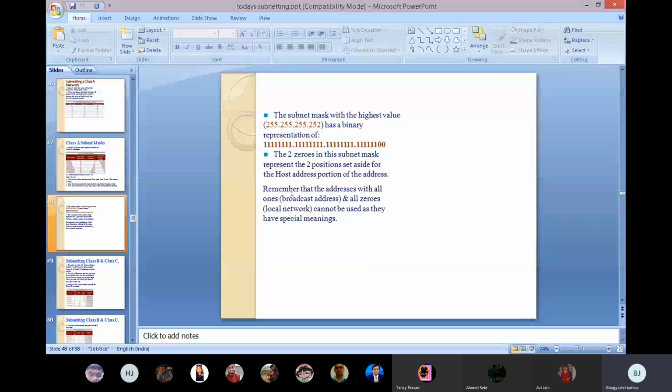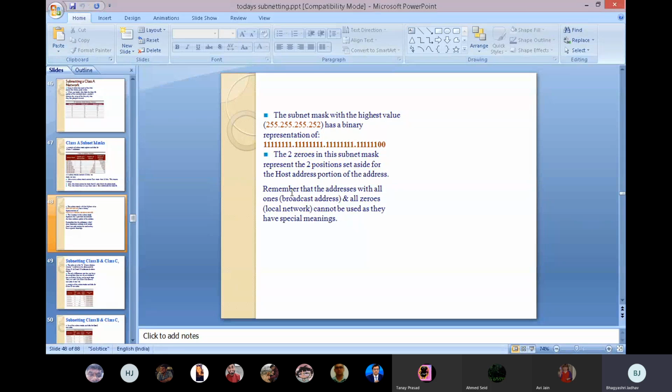Then the subnet mask with the highest value. What is the highest? 255.255.255.252, and the binary representation is also mentioned here. The 2 zeros in the subnet mask represent the 2 positions set aside for the host address portion of the address.